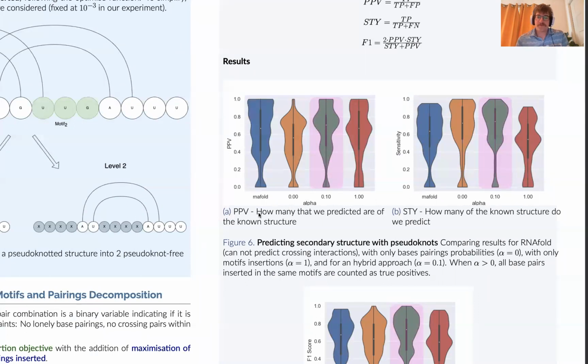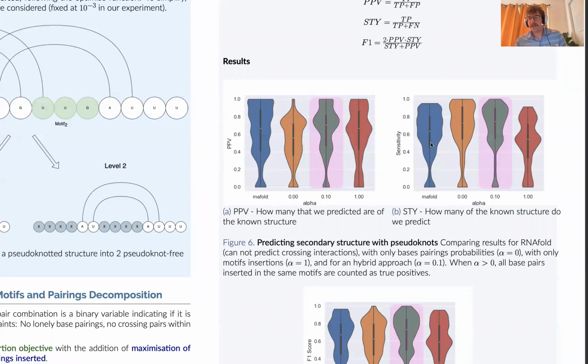If we look closer at the PPV, so how many of the pairings that we predict are actually in the known structure. For RNA-fold and the motif insertion algorithm, there is a good score, but they will never predict correctly the pseudoknot interactions. And for the base pairing decomposition, since it gave a lot of base pairings, the score will be lower. But once we combine them together, we still give a good result.